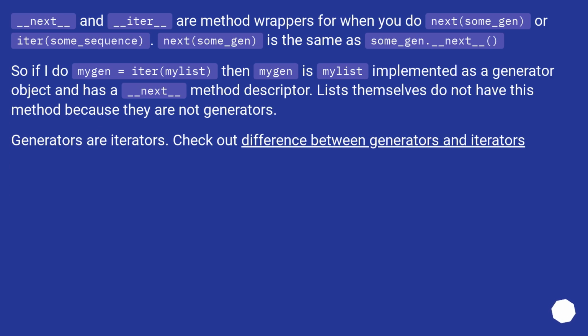_next_ and _iter_ are method wrappers for when you do next some_gen, or iter some sequence. Next some_gen is the same as some_gen._next_. So if I do iter_l equals iter mylist, then iter_l is mylist implemented as a generator object and has a _next_ method descriptor. Lists themselves do not have this method because they are not generators. Generators are iterators. Check out difference between generators and iterators.